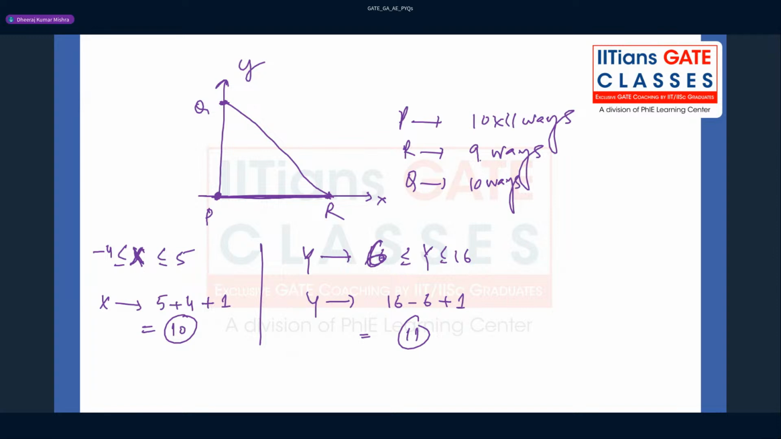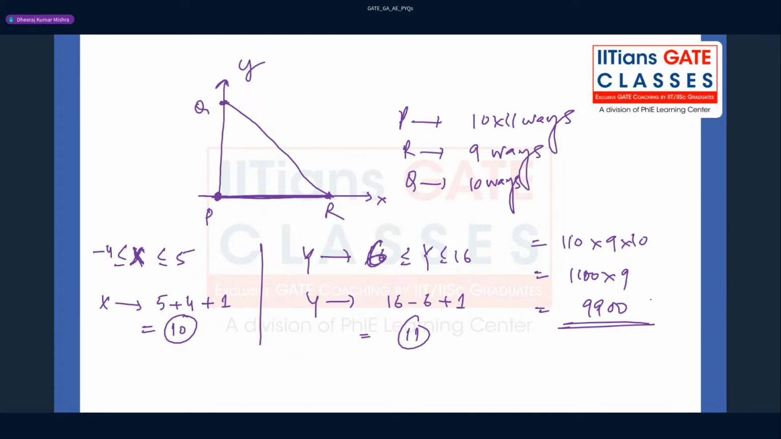Why am I taking 9 ways here, guys? Because this P has been already here, right? So this is R, right? So there are 10 points, so one point will be excluded, right? So 10, 9 and 10. So the answer for this question will be what? You can say that it will be 110 into 9 into 10, which is nothing but 1100 into 9, which is nothing but 9900, right?